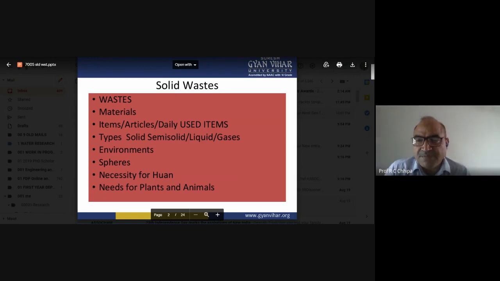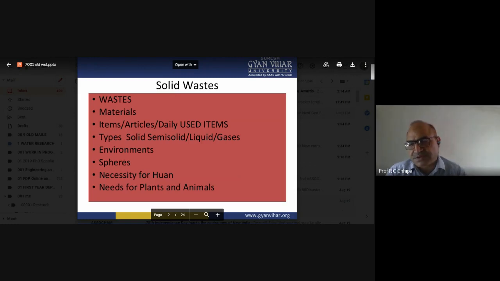That is in the form of paper, but that paper can be minimized. So here, reduce, recycle, and certain theories are involved in disposal to solve the problem of solid waste.